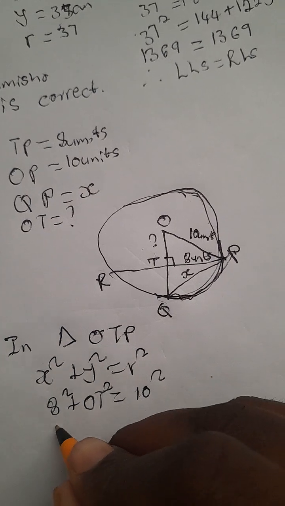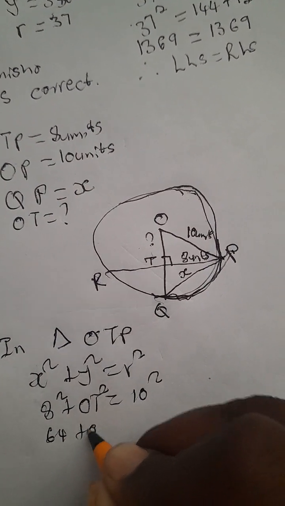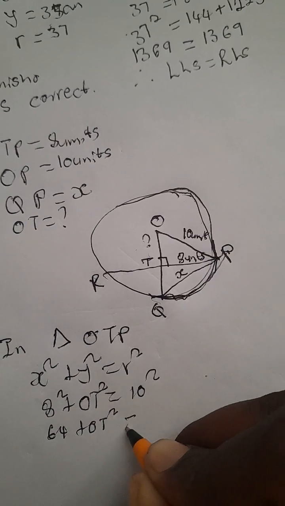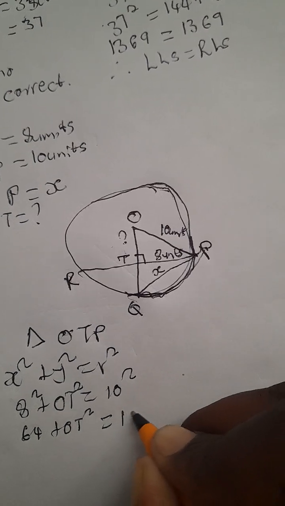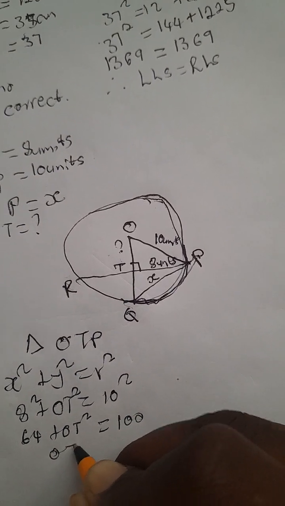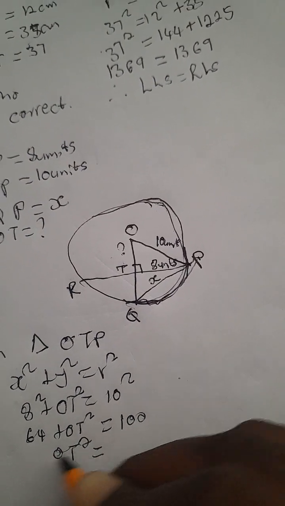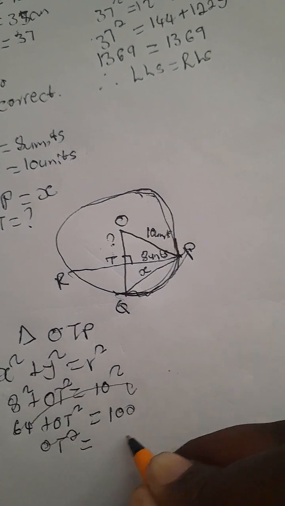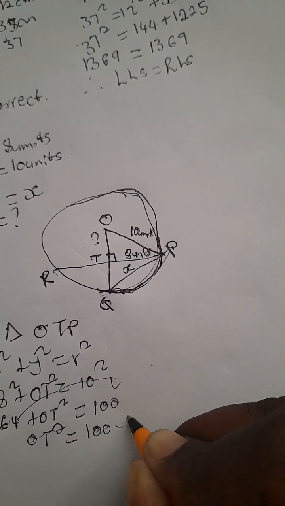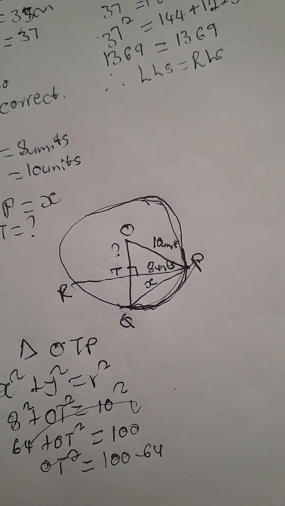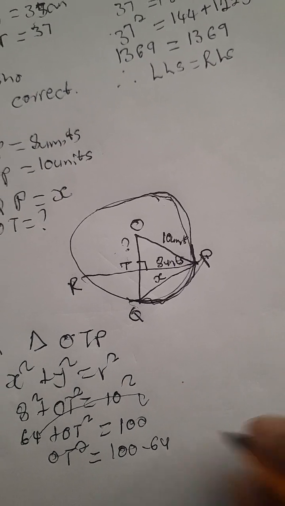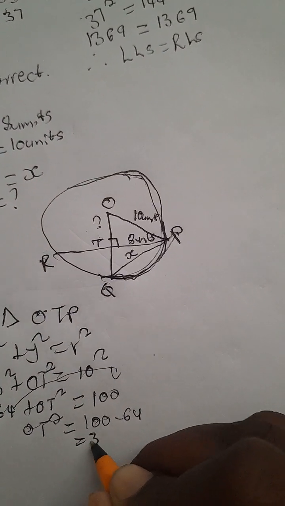So what is 8 squared? Punching, that will be 64 plus OT squared, which is equal to 10 squared, which is 100. Because I'm looking for OT squared, take 64 to the other side. It becomes 100 minus 64. So what is 100 minus 64? That is 36.